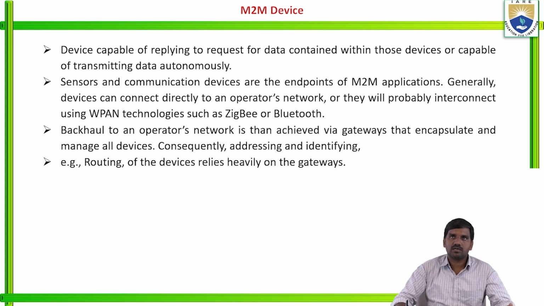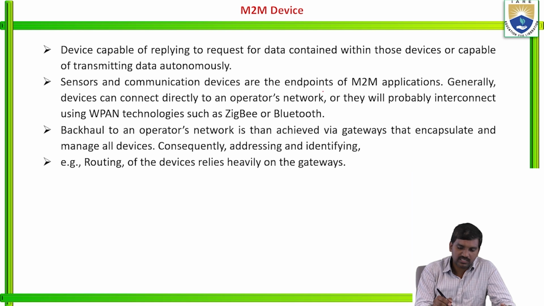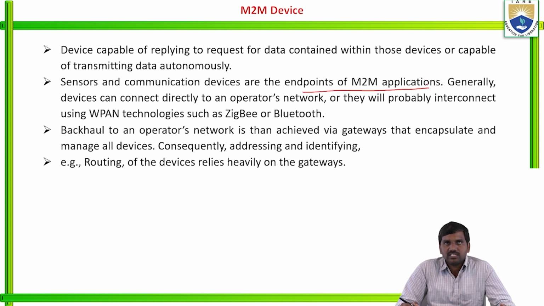Devices are capable of replying to requests for data contained within them, and are capable of transmitting data autonomously. Sensors and communication devices are the endpoints that M2M applications generally use. Devices can connect directly to an operator's network.